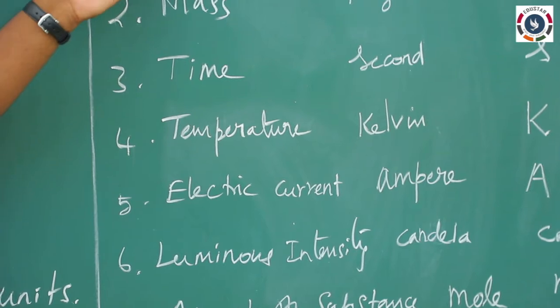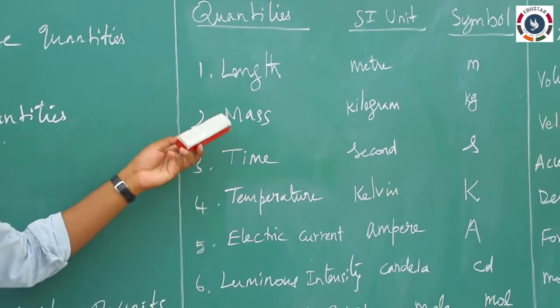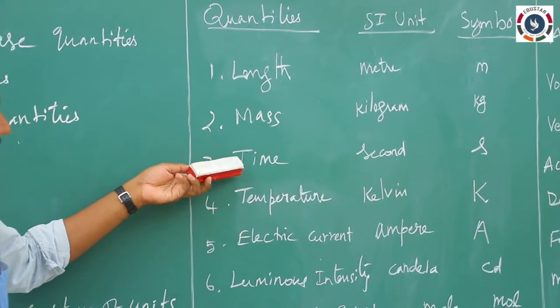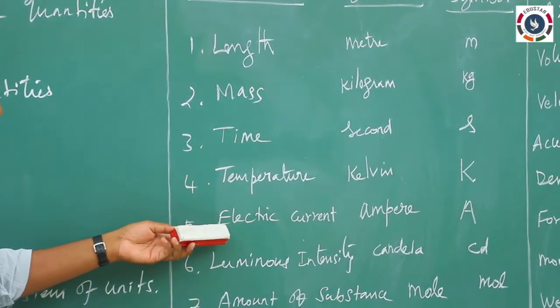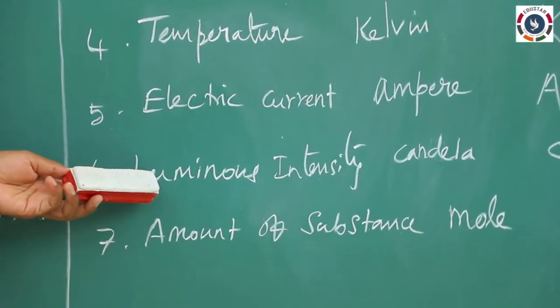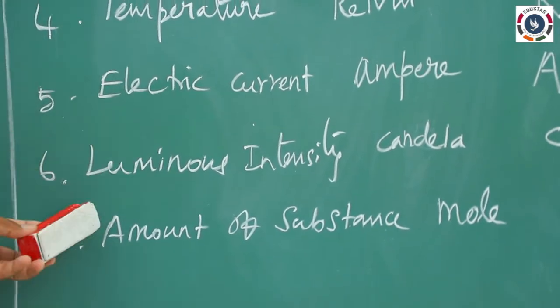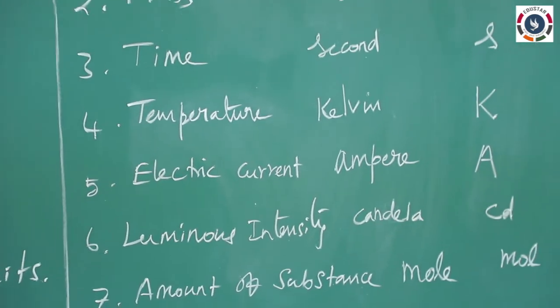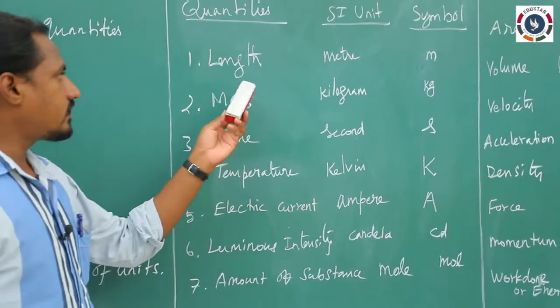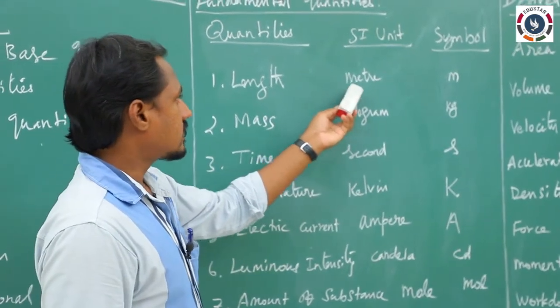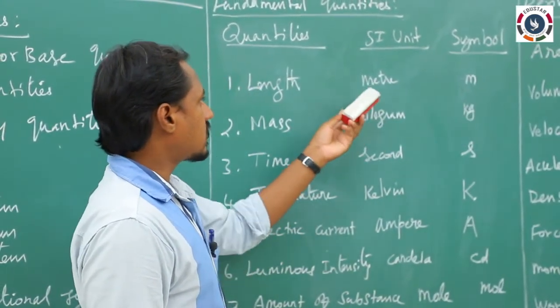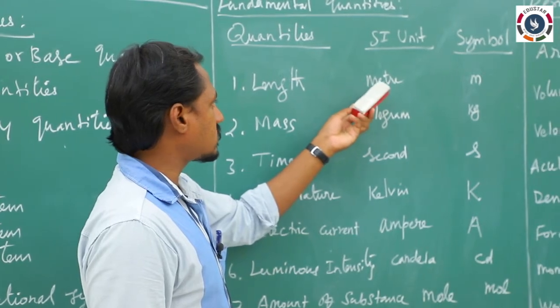So what are the 7 quantities? Length, mass, time, temperature, electric current, luminous intensity, and finally amount of substance. Only these 7 are considered fundamental quantities. The unit for length is meter, symbol small m.